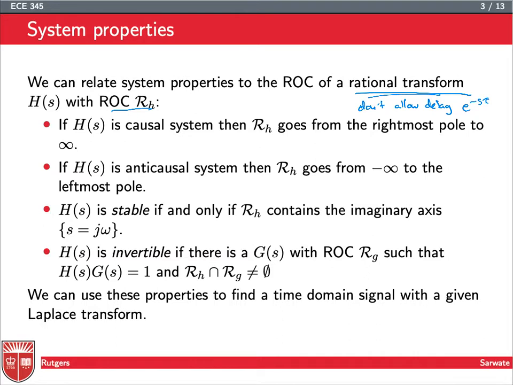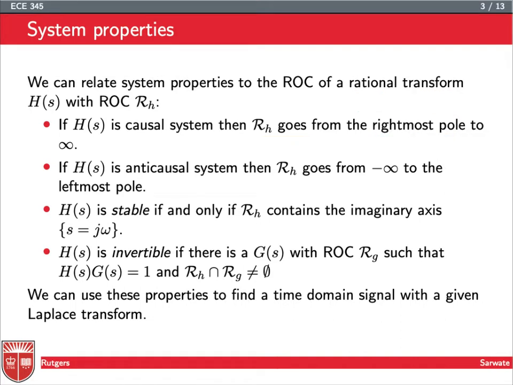If H(s) is a causal system, remember this means that h(t) is right-sided. And we know that for right-sided systems, R_H goes to the right, off to infinity. In particular, since the ROC cannot contain any poles, it goes from the rightmost pole to infinity.